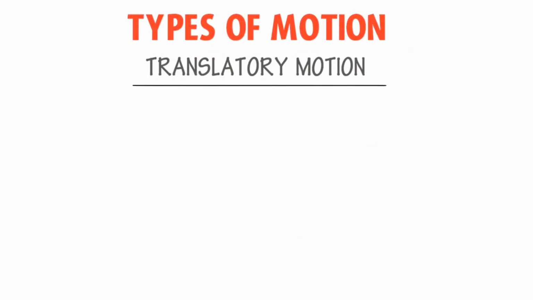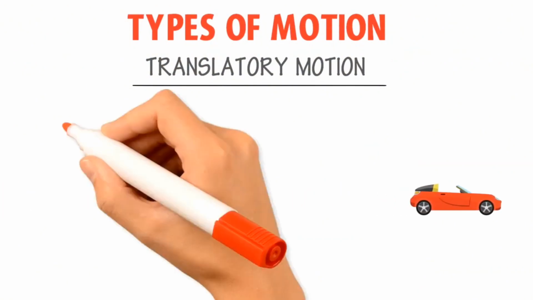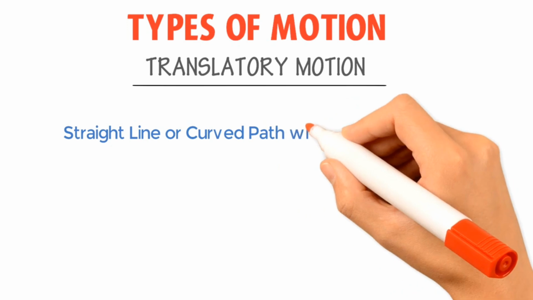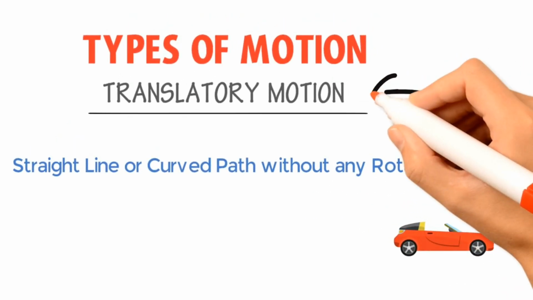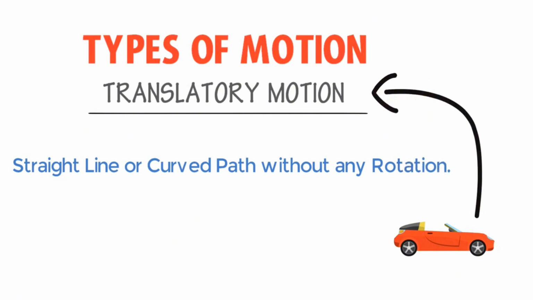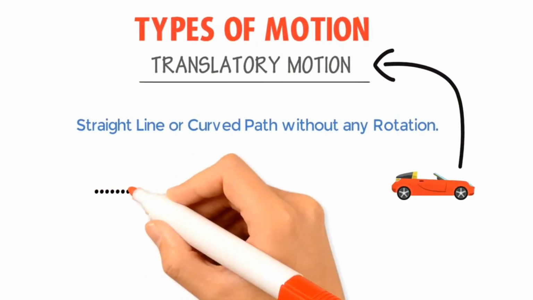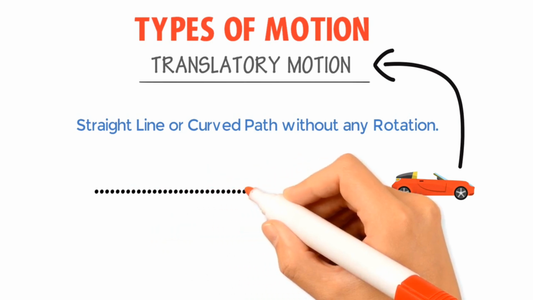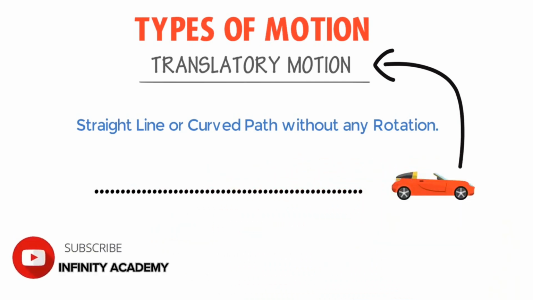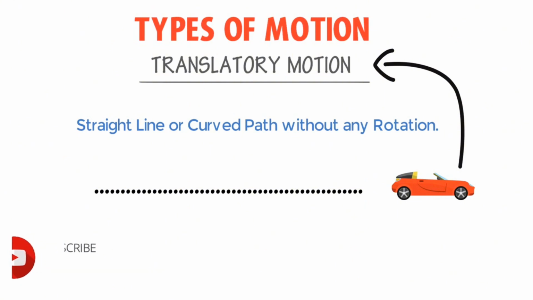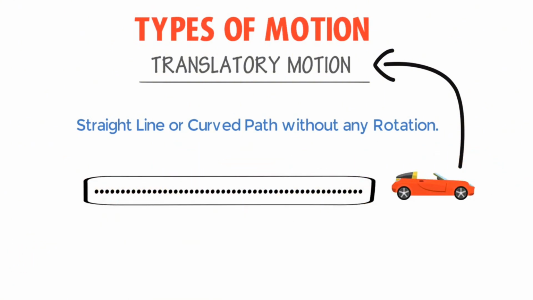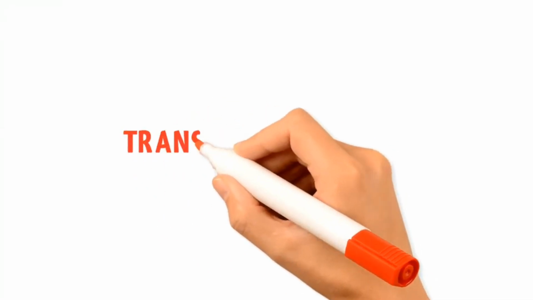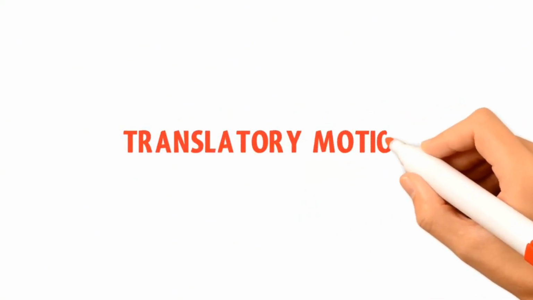Remember that whenever you see any body moving along a straight line or a curved path without any rotation, we call such type of motion a translatory motion. Translatory motion means that the body translates its every point throughout its motion. Or we can also say that each and every particle of the body moves parallel to each other across its motion. Translatory motion is further divided into three types.